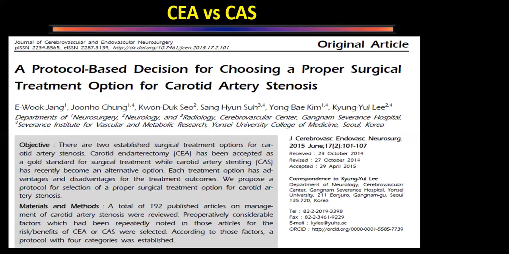Oh, it's 11 o'clock. So this is a good paper. You can take a snapshot, and they have told to direct us whether to do stenting or endarterectomy.